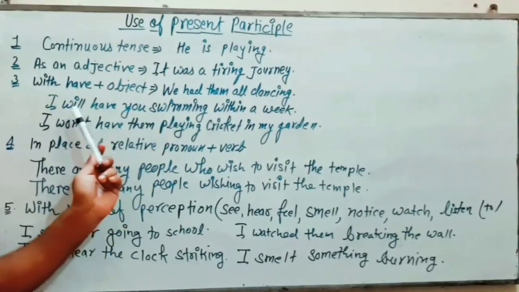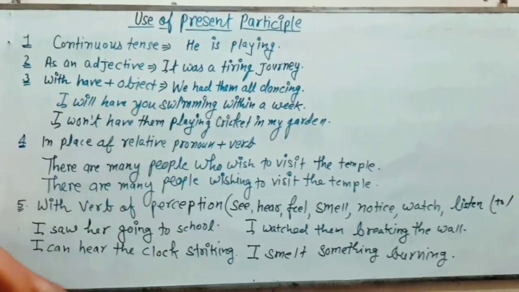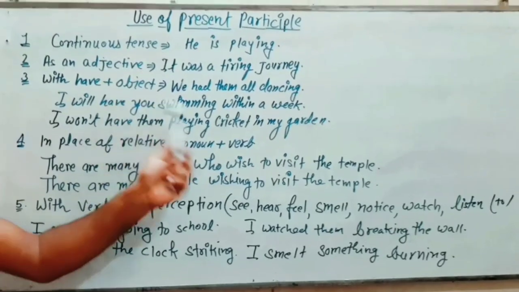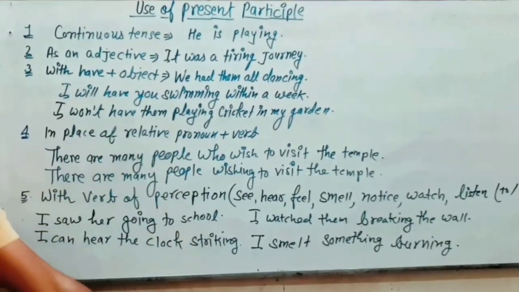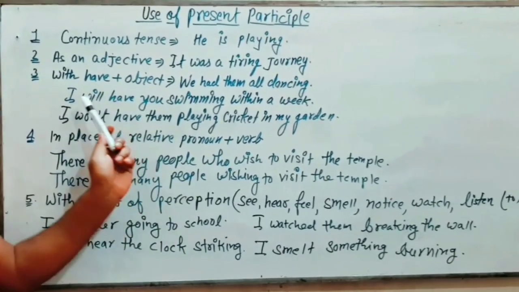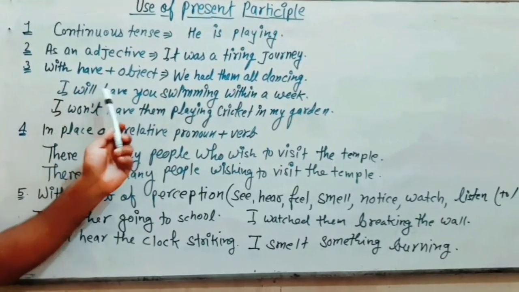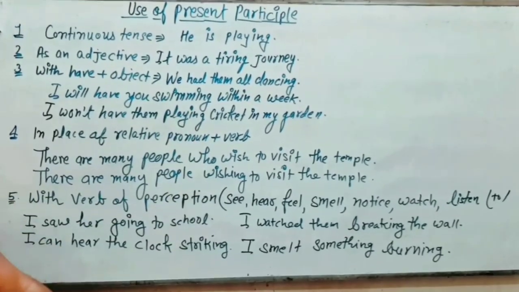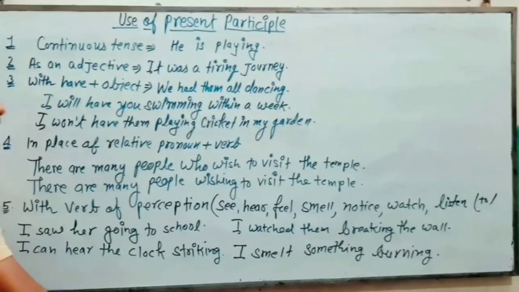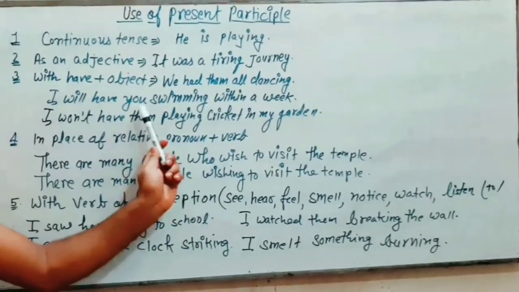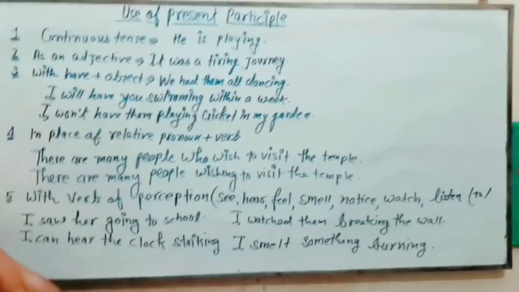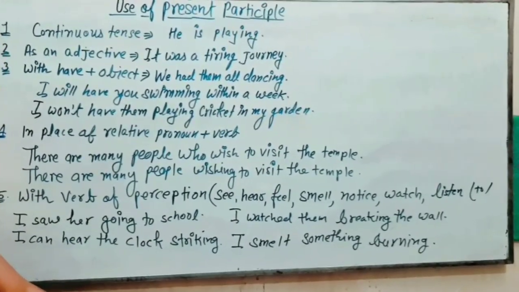So just see, whenever we have any future prospect, meaning we can change somebody by our effort, we can have such a structure. Here I am just acting to make someone swim. So I will have you swimming within a week. So it's my future prospect. So I won't have them playing cricket in my garden.